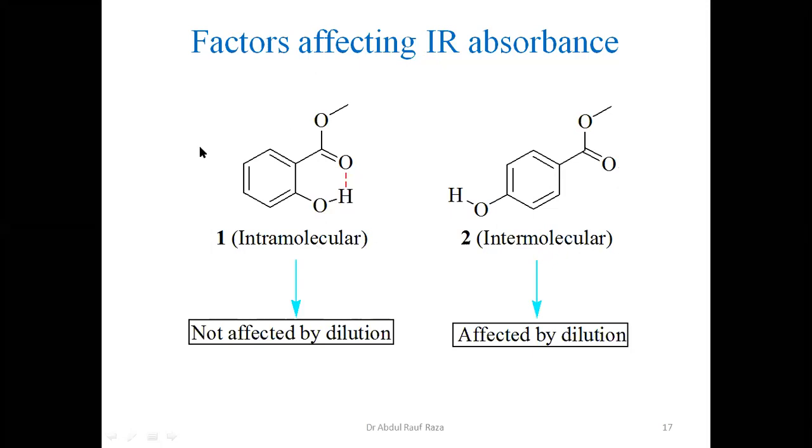So it also affects very important aspects. Let's say these are the molecules. Suppose two isomers are liquids; they are not liquid, they are solids. But let's say both molecules are liquids. One is showing intramolecular, the other is showing intermolecular hydrogen bonding.